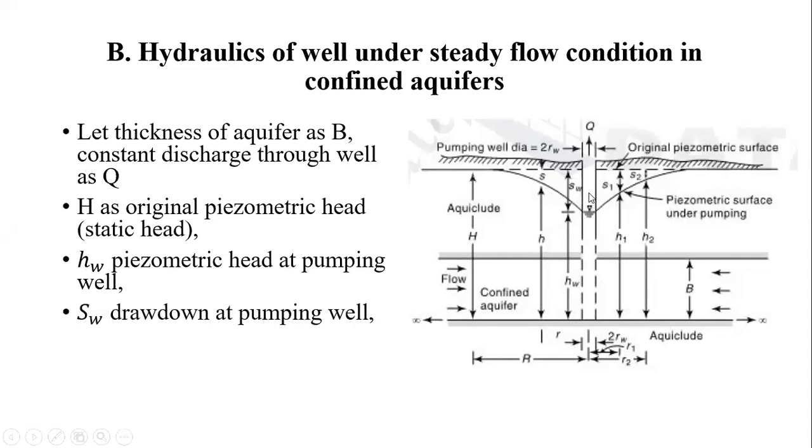SW is the drawdown at the pumping well. Then small h is the piezometric head at a radial distance r.